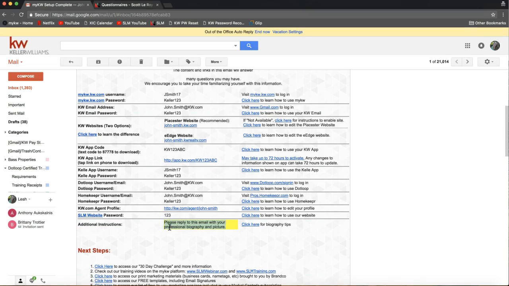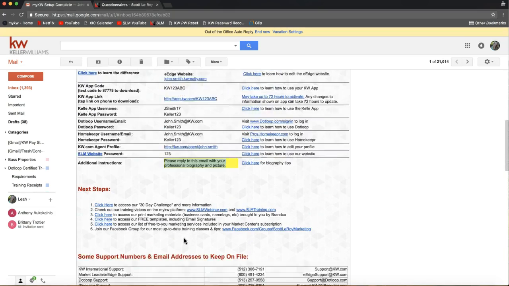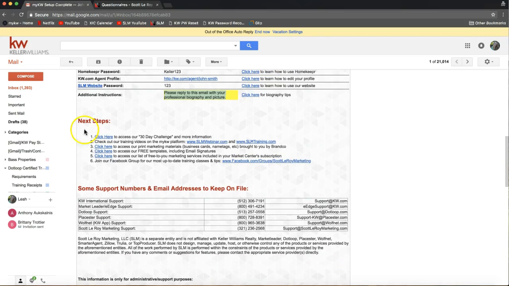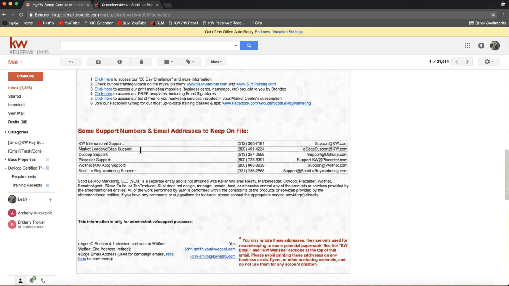We encourage your agents to send over their headshot and their biography if they didn't on the original questionnaire. So that's often things that the agent can email over anytime to us. And as we scroll down further, we'll be coming back to these next steps here. So we do try and provide next steps to help keep agents on track with their KW technology.